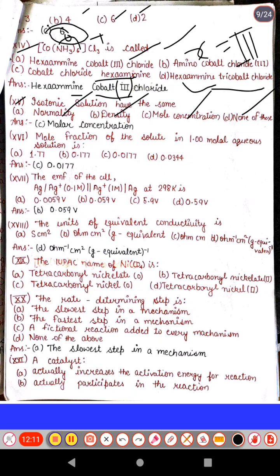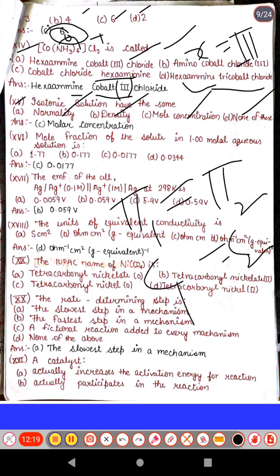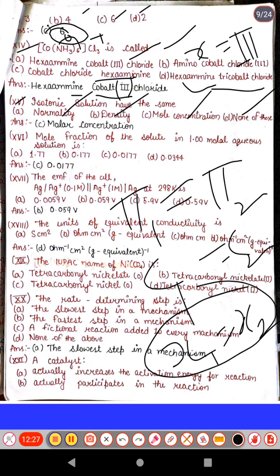So isotonic solutions are solutions that have the same osmotic pressure. Same osmotic pressure means same concentration. Same concentration means the same number of moles. Okay, it means we are talking about molar concentration. So let's see the options. This is the C option. Molar concentration or mole concentration is the correct answer.